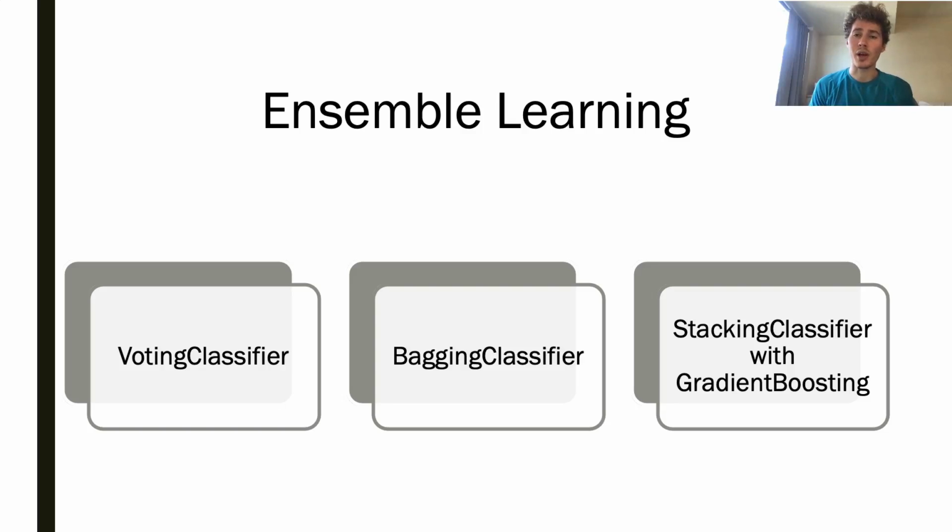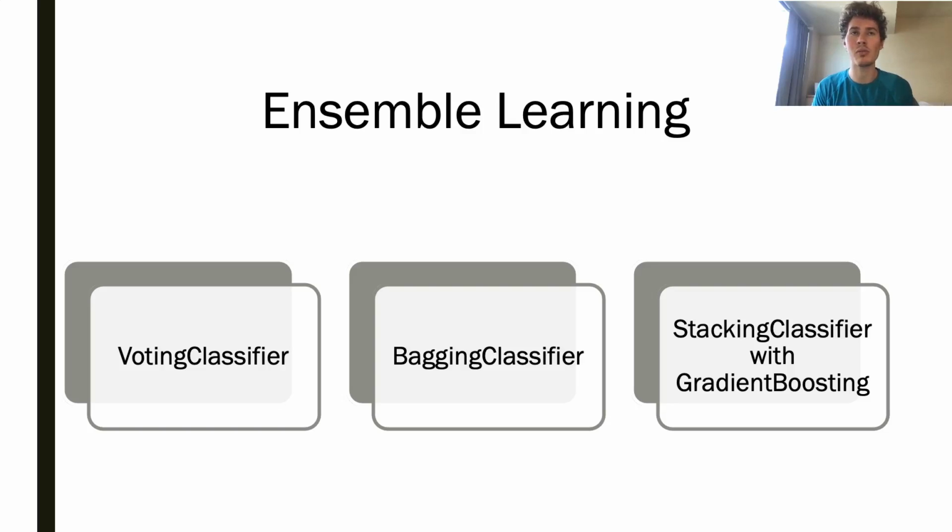Now, bagging classifier, on the other hand, the way I used it personally, was using one model and bagging it, essentially showing it a subset of the data, and doing that for 11 separate models simultaneously, and then getting some sort of hard voting scheme of majority rule there. And then finally, I looked at using a stacking classifier with gradient boosting.